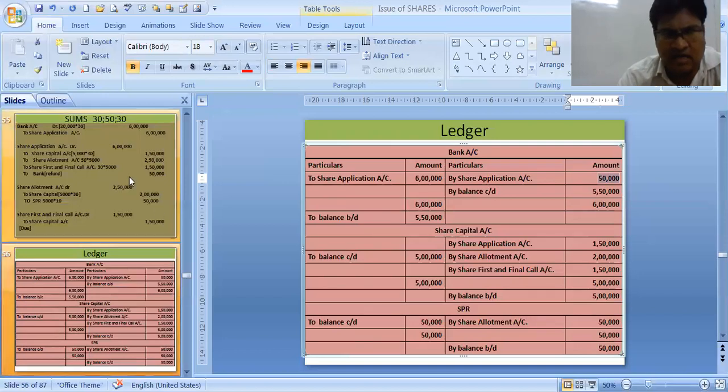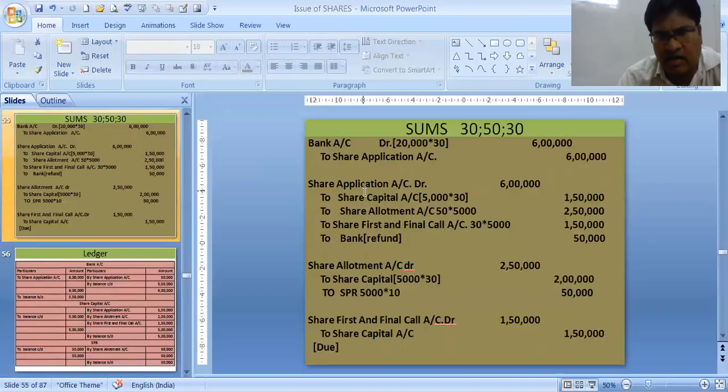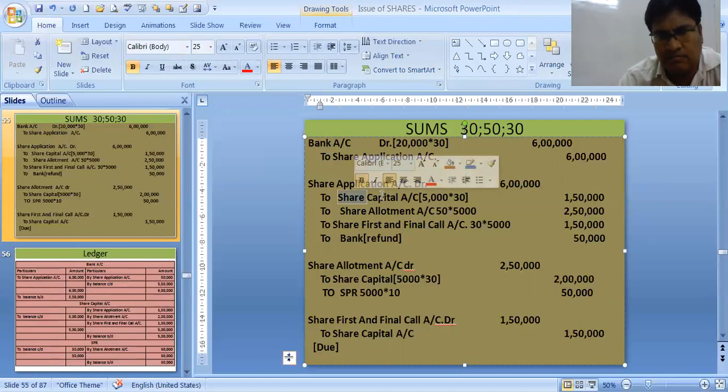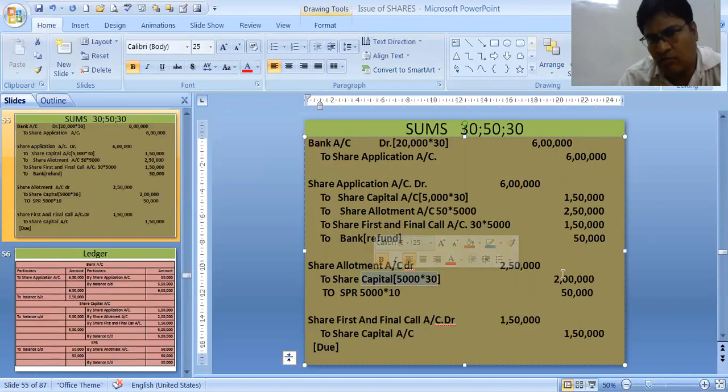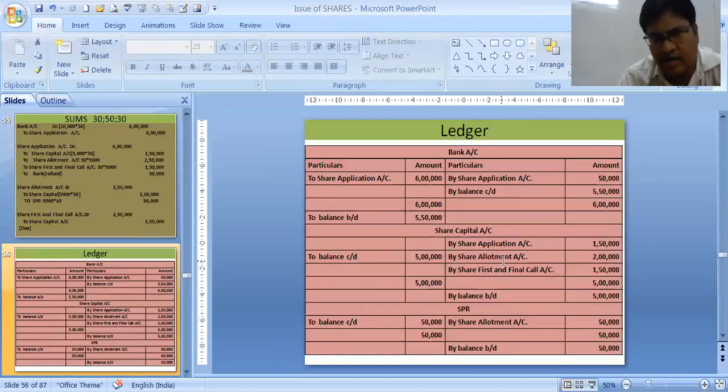Similarly, share capital. Share capital is seen over here. By share application 1,50,000. Again, share capital we will get in allotment, by share allotment 2 lakhs. And again in the first call also we will get 1,50,000 as share capital. See over here, by share application, by share allotment, by share first and final call: 1,50,000, 2 lakh, 1,50,000. That is nothing but 5 lakhs total, and the balancing figure is also 5 lakhs. So our share capital balance is 5 lakhs.